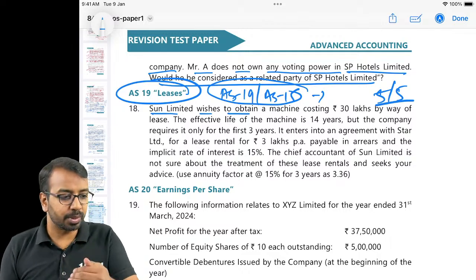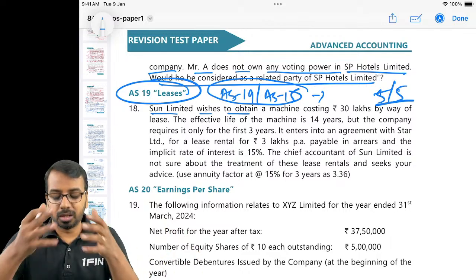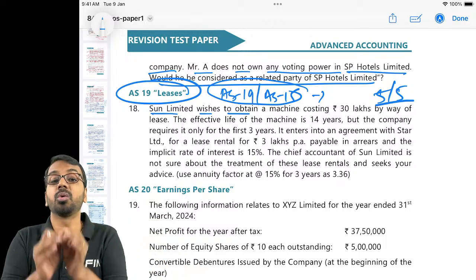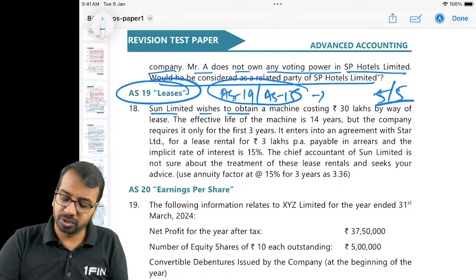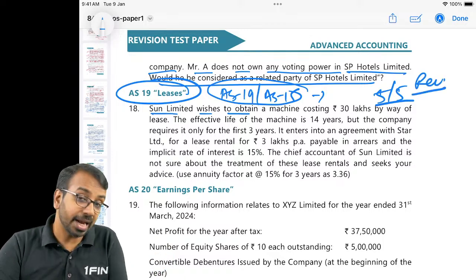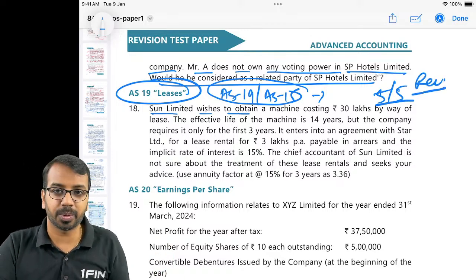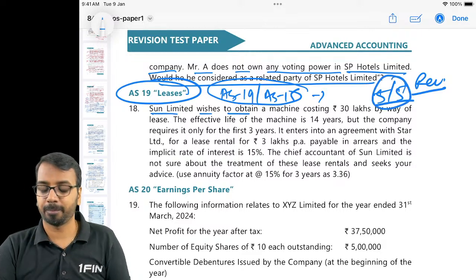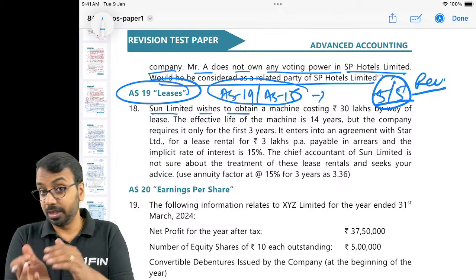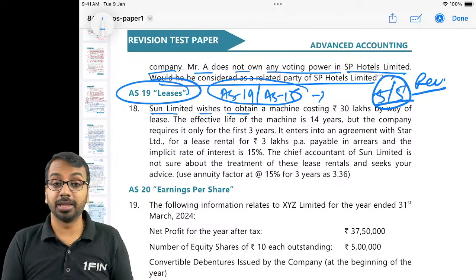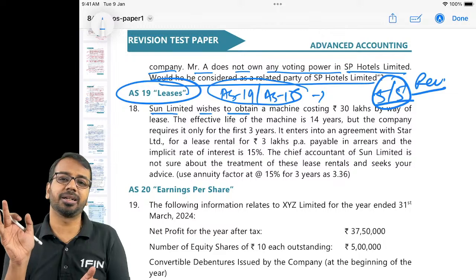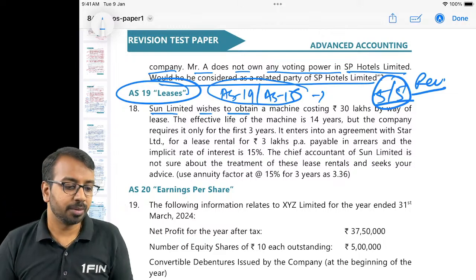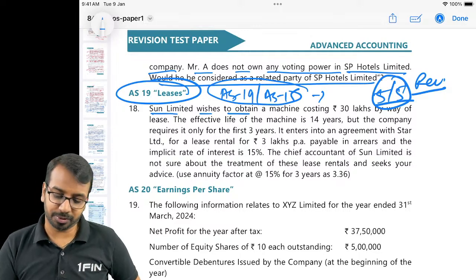So don't skip. I know the Leases standard is long, the AS 15 standard is long, but my humble request is don't skip that particular standard. Just go through my revision videos and solve the questions from past exam papers. If a similar question comes, it is a sure shot 5 out of 5 marks for you. I know the lease disclosures are very lengthy, and AS 15 has so many technical terms. I completely understand that, but don't skip this chapter because it's a highly scoring chapter.